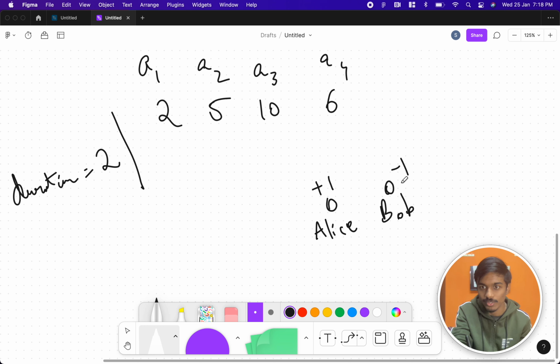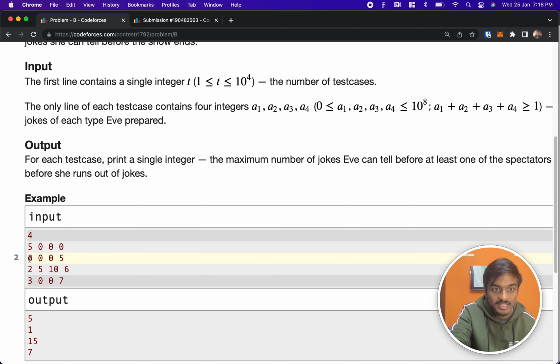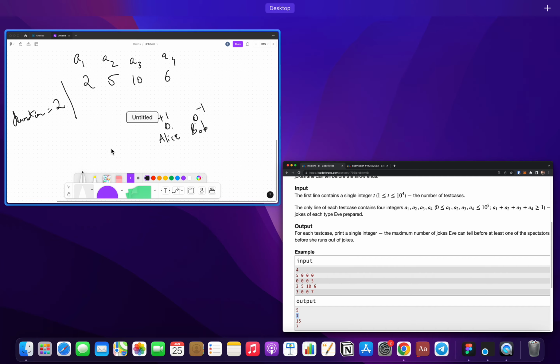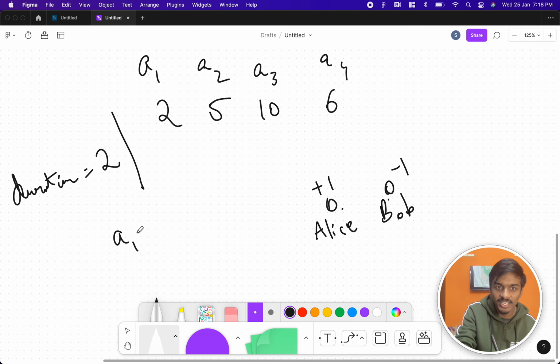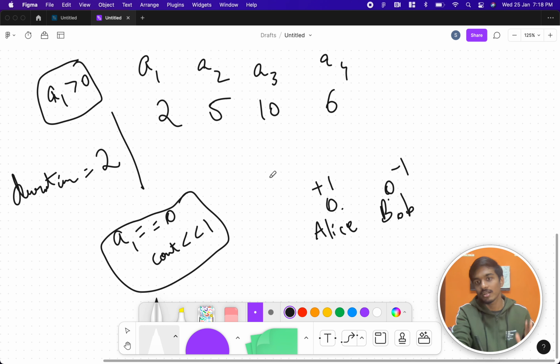Here you have to notice one thing. Alice and Bob do not have 0 as a starting point, because we saw, right, if A1 is 0, we can definitely say that there will be only one joke that will drag them to negative. So whenever A1 equals 0, we can simply print 1. This is a very important thing to note. Only when A1 is greater than 0, we have to proceed with our calculations.